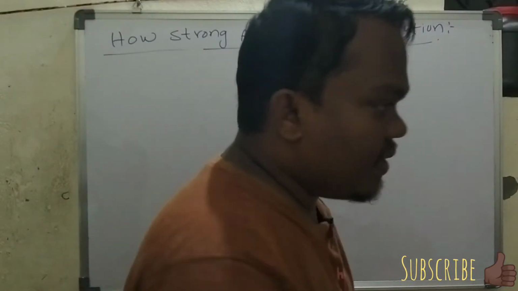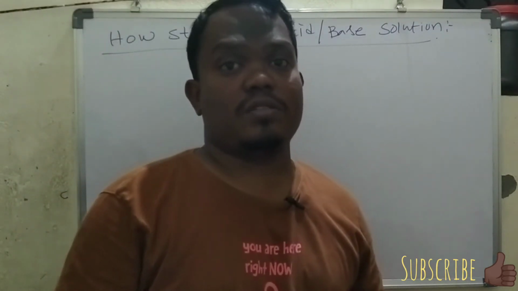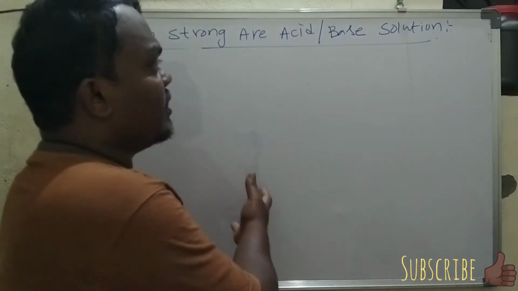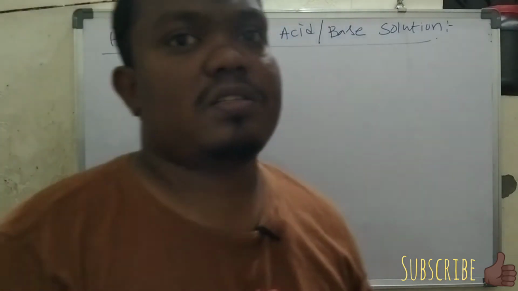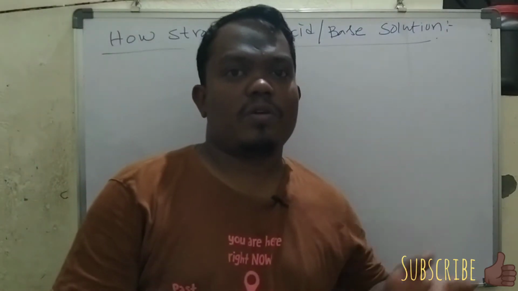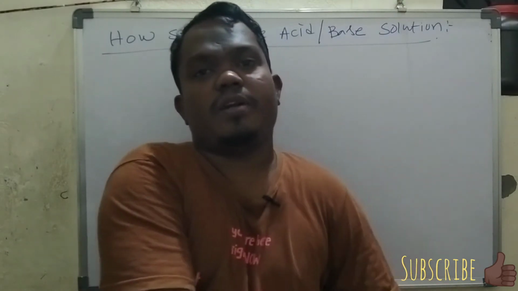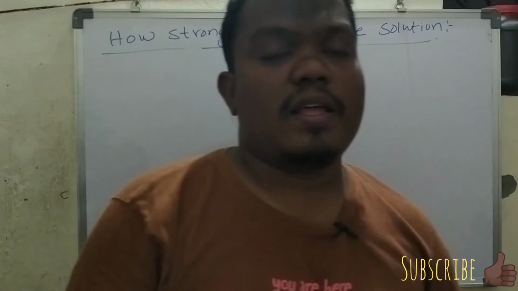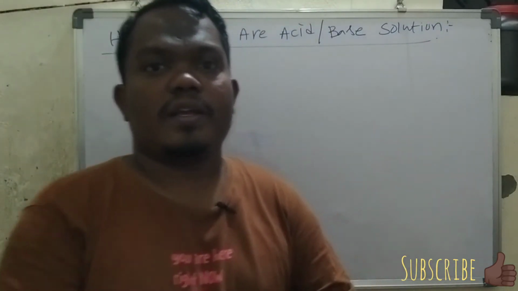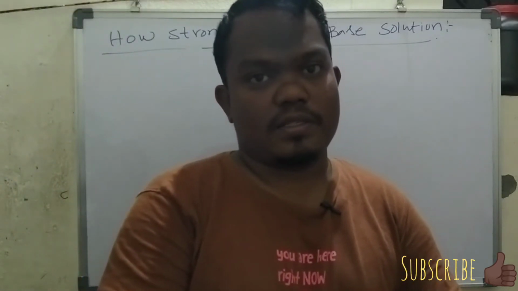Now, how strong are acid or basic solutions? Previously we said that acids or bases, when added to water, lose their H plus ions or OH minus ions. The H plus or OH minus ion concentration tells us the strength of acids and bases.